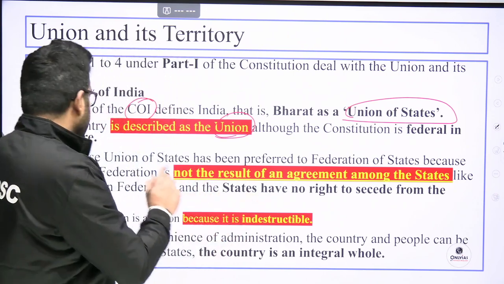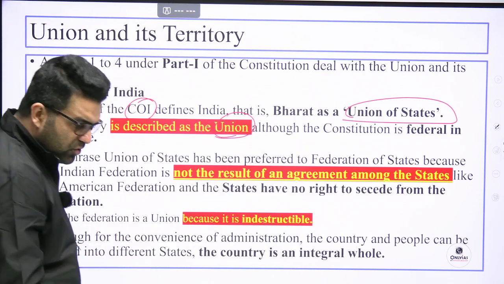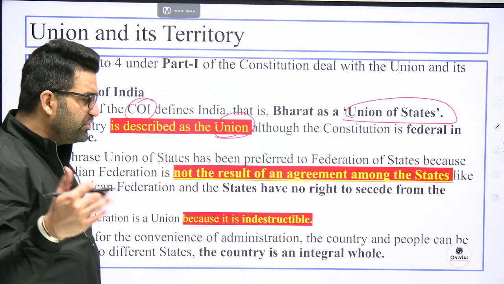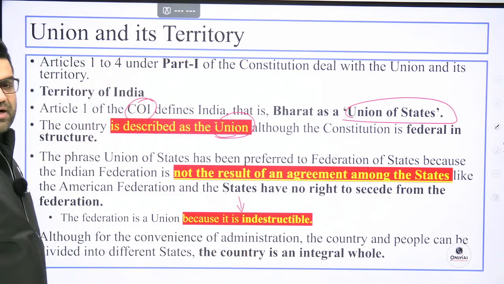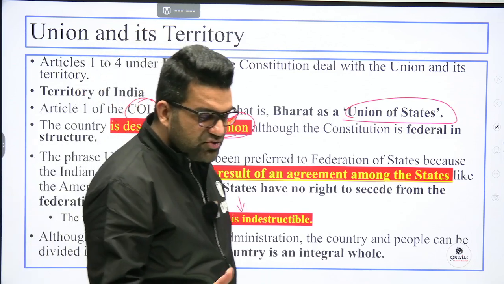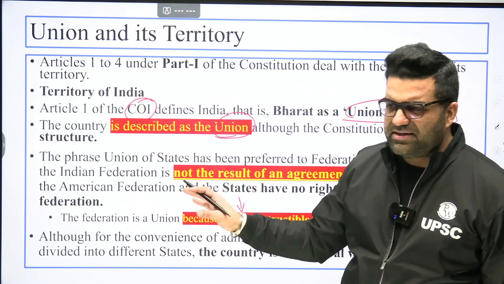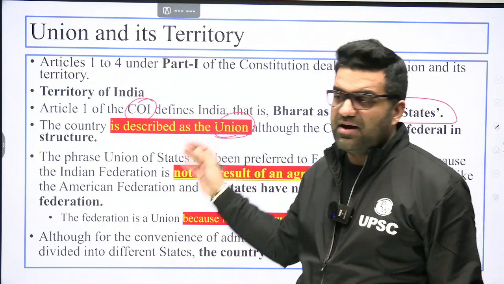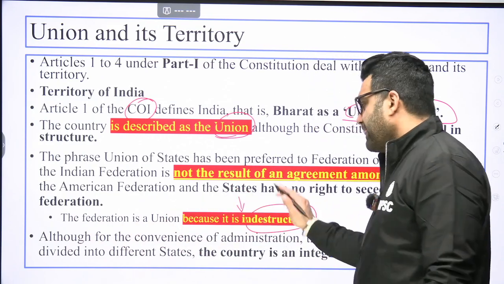Now, the phrase union of states has been preferred to federation of states because there was no common agreement as in the US. We all know this; quickly we'll revise through things, and I'll just focus on the things that are very important for you. The federation is a union because it is indestructible. States cannot cede away from the union, be it the Khalistan movement, with due respect to the sentiments of Punjabis, or the movements in northeastern India, the National Socialist Council of Nagaland, etc. That needs to be taken care of.